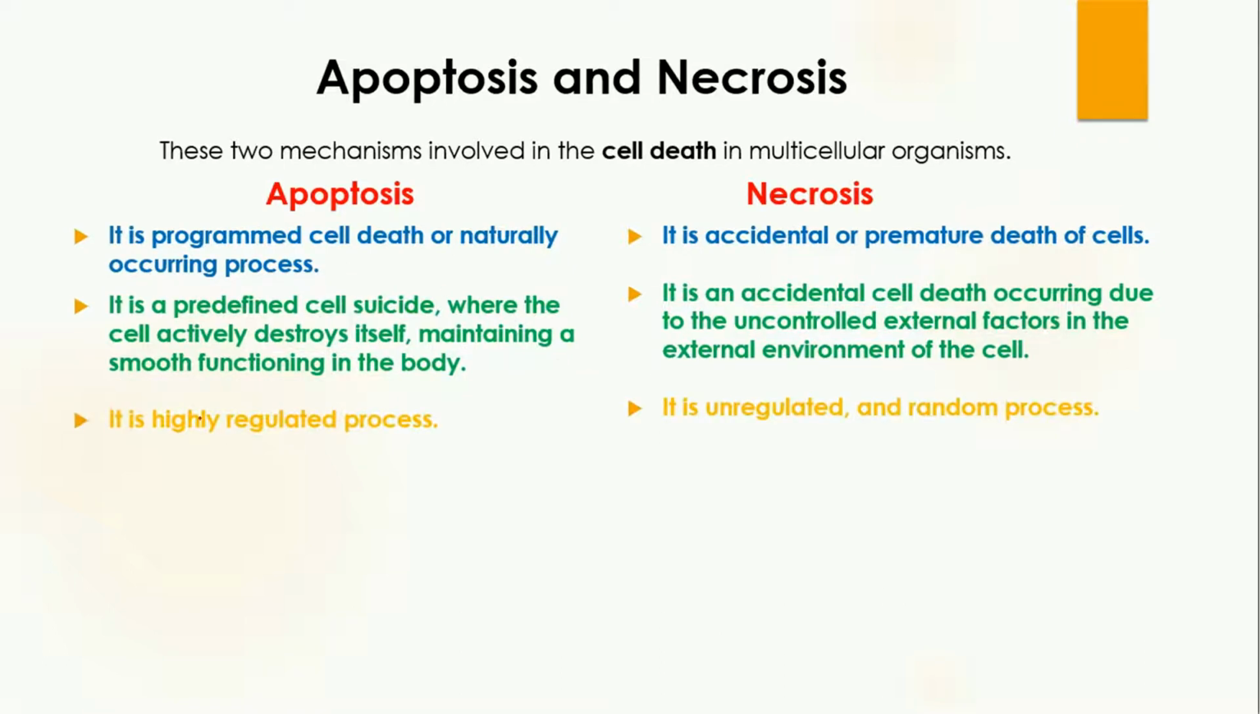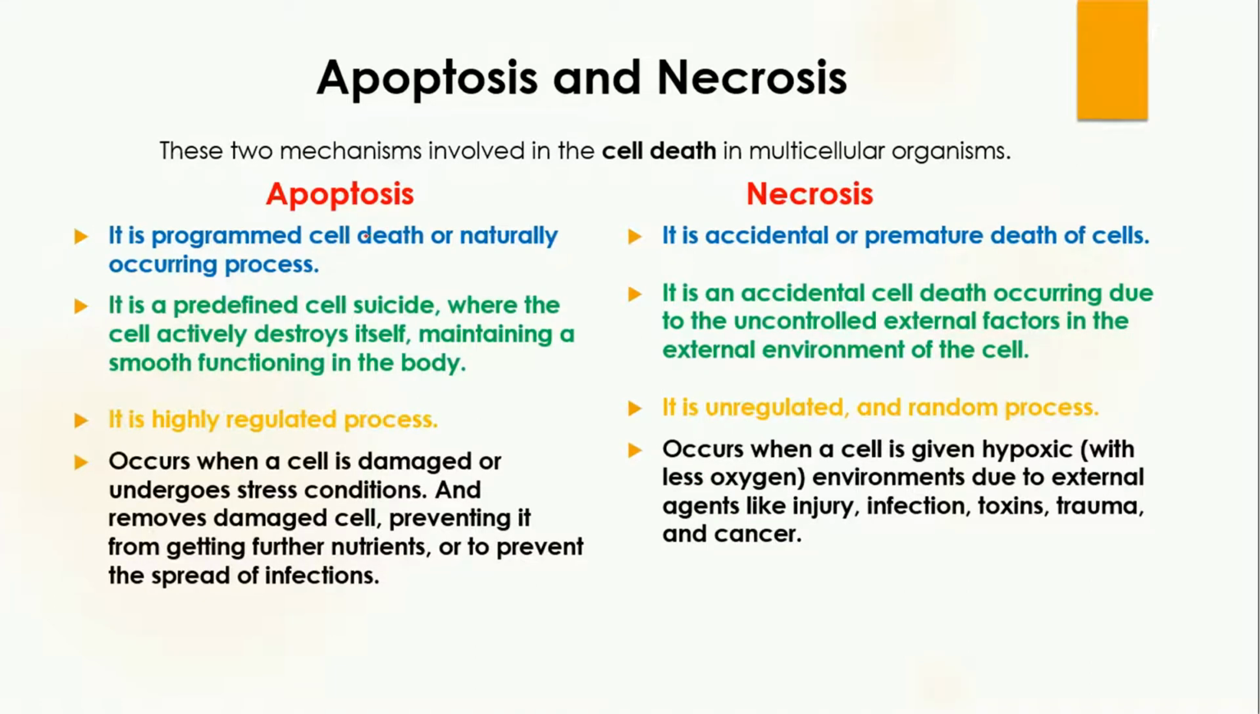Apoptosis is a highly regulated process. Why is it regulated? Because the number of cells in the body has to be maintained. That is why it is highly regulated: this cell has performed its function, so commit suicide; this cell is needed, so keep it. Necrosis, while, is an unregulated and random process, and it can occur anytime. No particular instructions are needed and no particular time is needed.